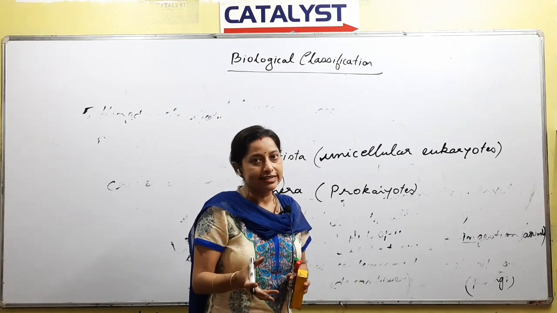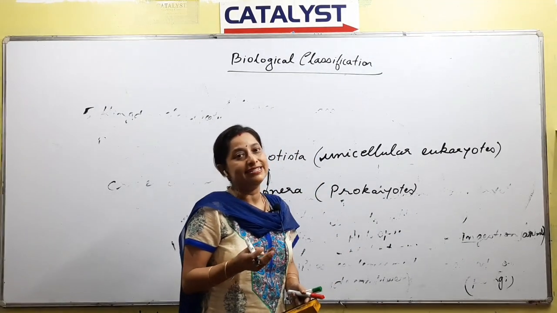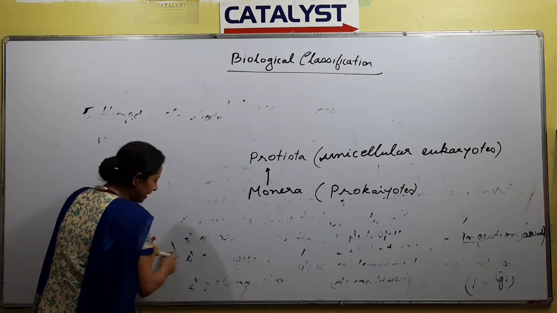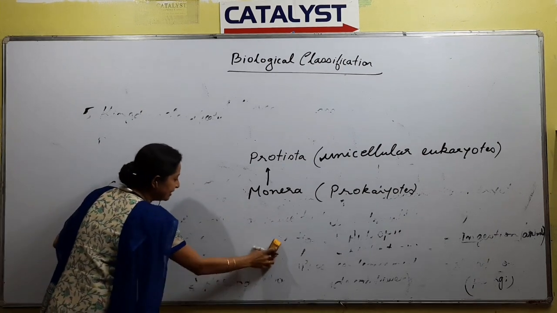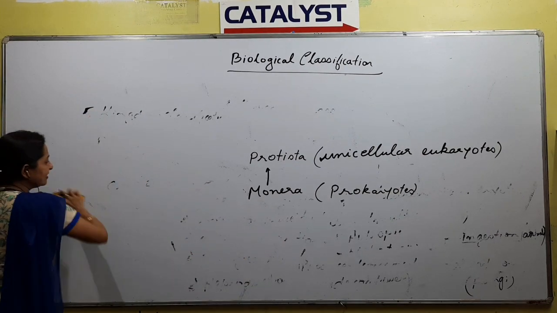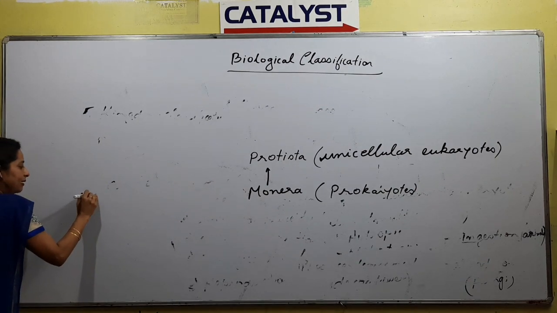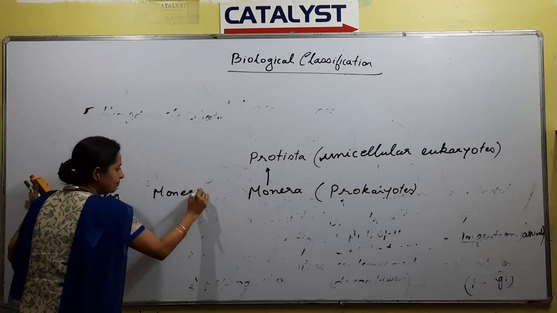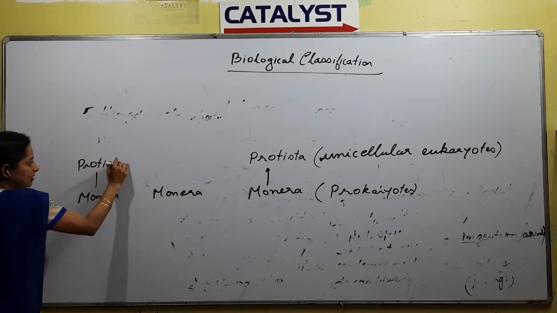group that is called as Protista, and the next two kingdoms are fungi, plantae and animalia. I'll draw two diagrams, fungi, plantae and animalia. Not a diagram inside a diagram, just a chart. Which one is correct? Monera, Protista.